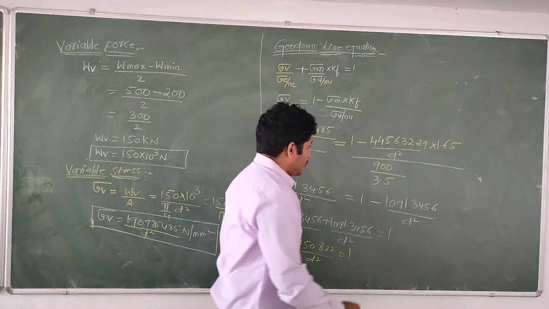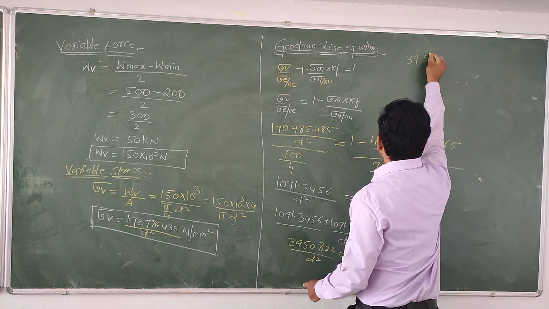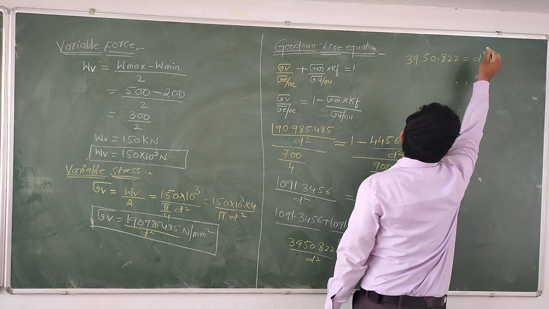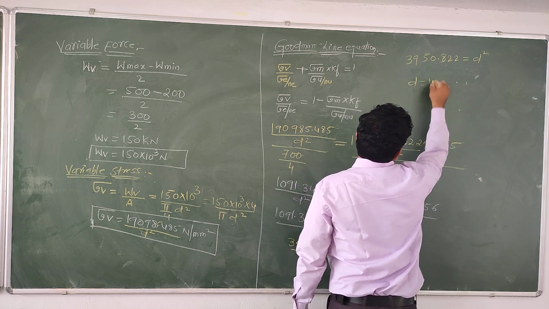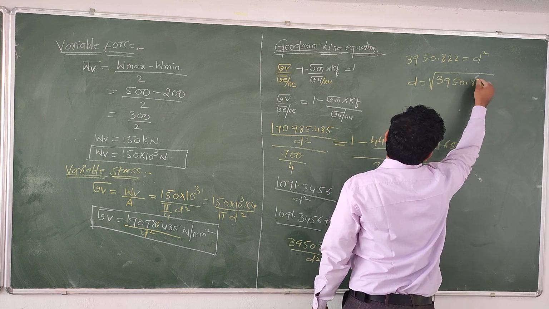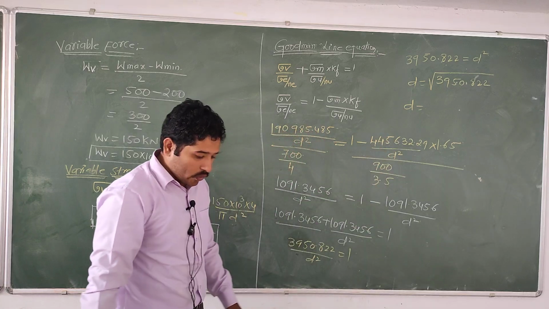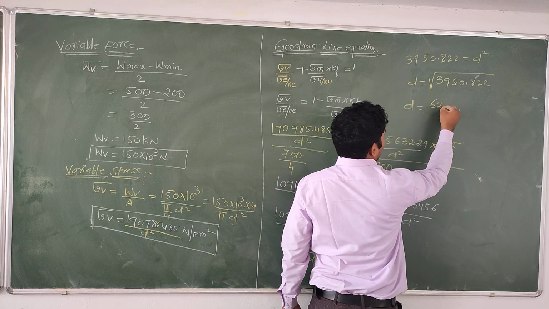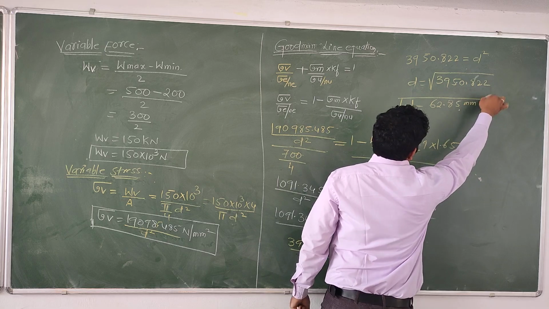You need to multiply this term, so 3950.822 equals D square. If you remove the square, it becomes the power, D equals the square root of 3950.822. Then if you take the root, you will get the answer 62.85 mm. So this is the diameter of this circular shaft.